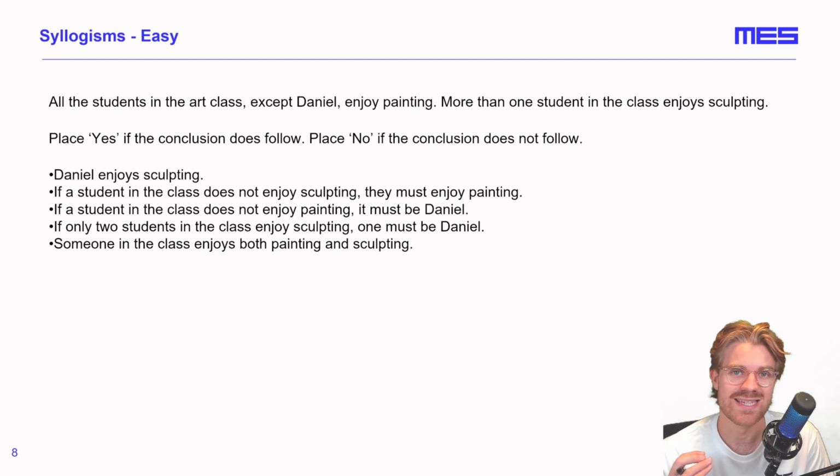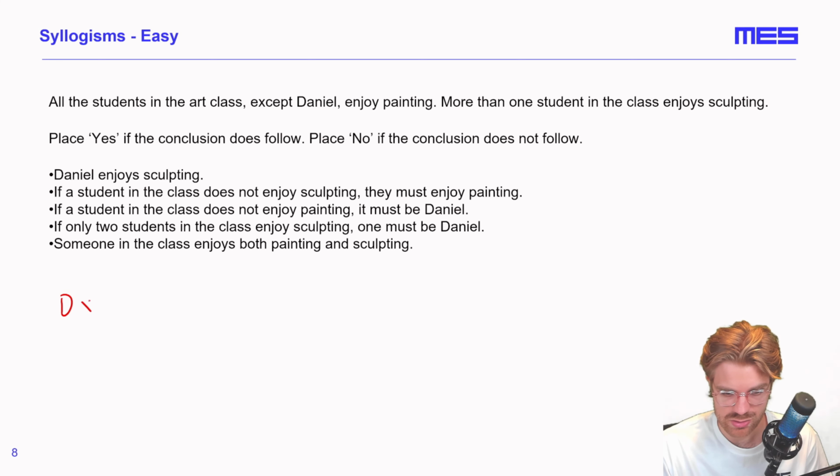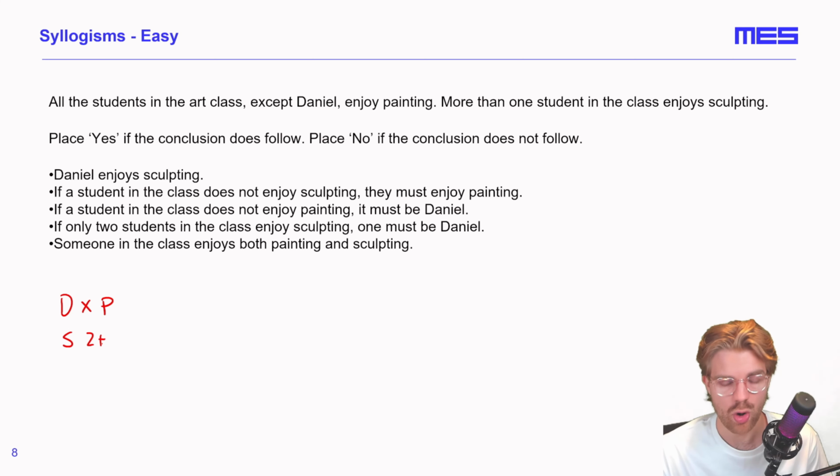Let's take a look at this easy syllogisms question. So all the students in the art class except Daniel enjoy painting. More than one student in the class enjoys sculpting. So these syllogisms questions, quite often it's useful to try and summarize the information in some sort of diagram form. Now I'm going to summarize this as Daniel does not like painting and that sculpting is two or more individuals.